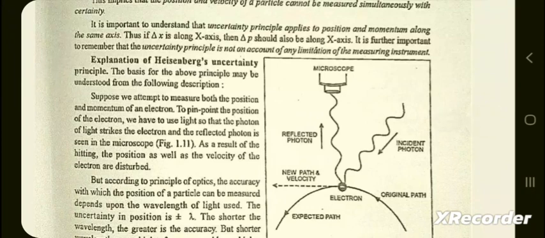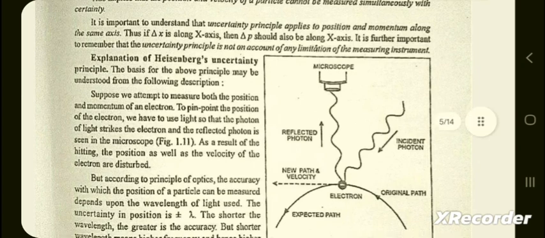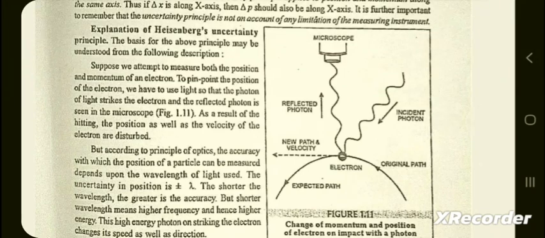Explanation of Heisenberg uncertainty principle. The basis for the above principle may be understood from the following description. Suppose we attempt to measure both the position and momentum of an electron. To pinpoint the position of the electron, we have to use light so that the photon of light strikes the electron and the reflected photon is seen in the microscope. Figure 1.11. As a result of the hitting, the position as well as the velocity of the electron are disturbed.